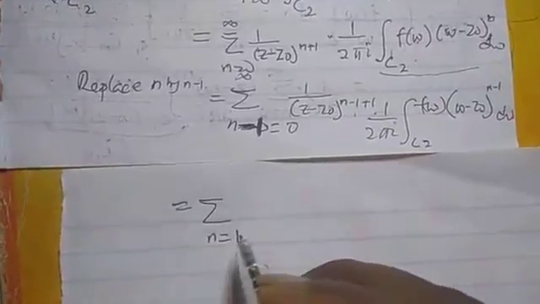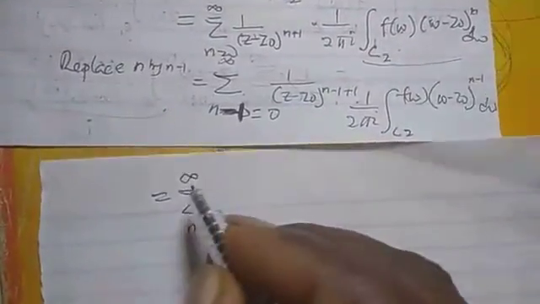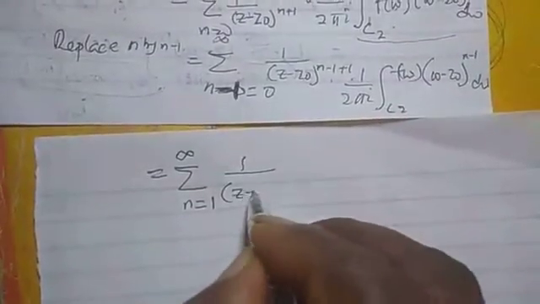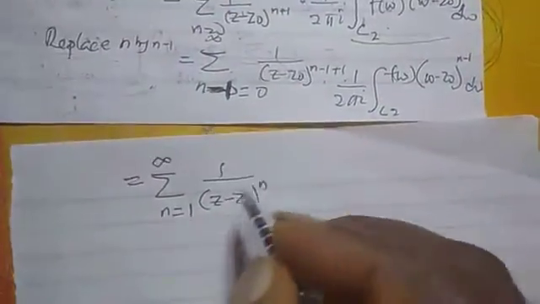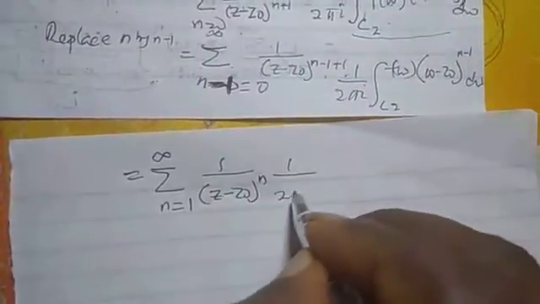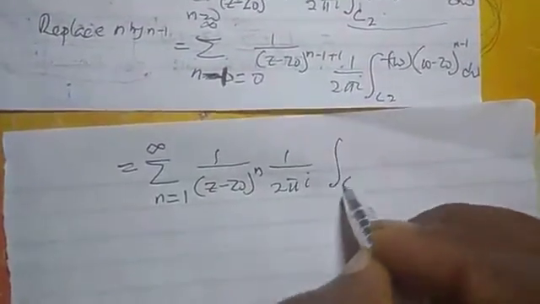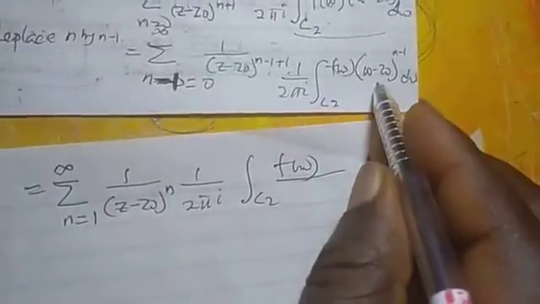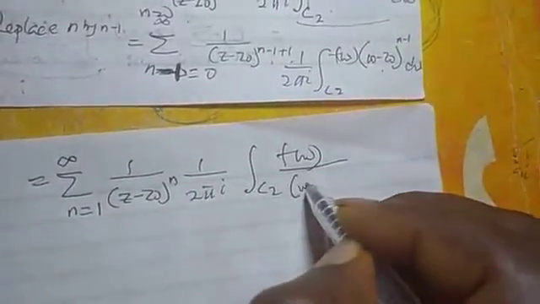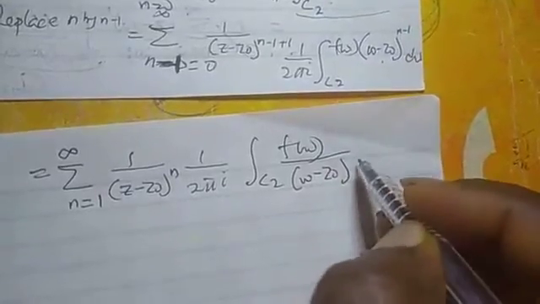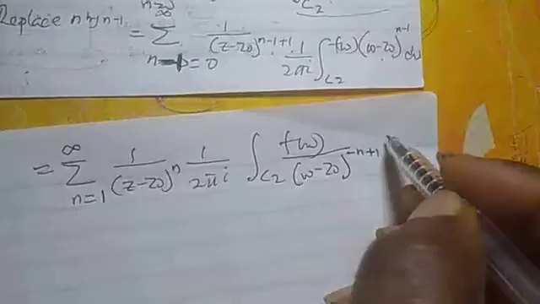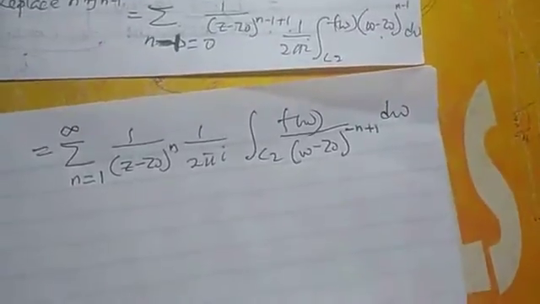Making n the subject inside the formula, we have n equals 1 to infinity. This one will give me 1 over (z minus z0) raised to power n, times 1 over 2 pi i, integral over C2 of f of w. We can bring this one down, and when we bring it down and apply indices, this will be minus n plus 1, dw.